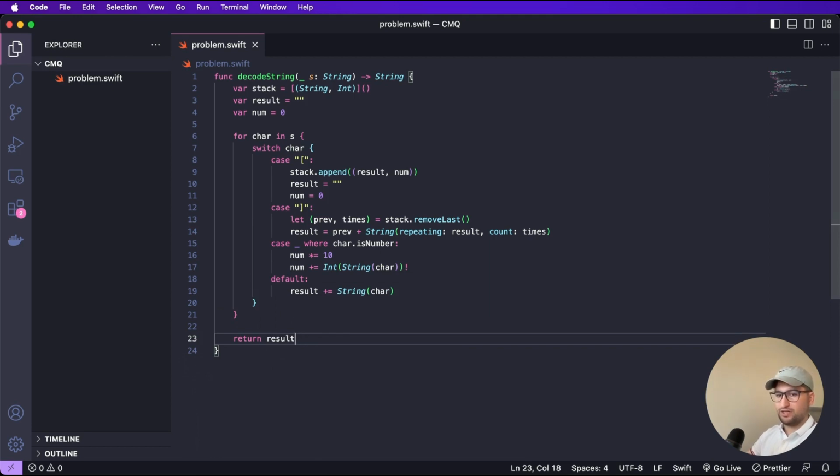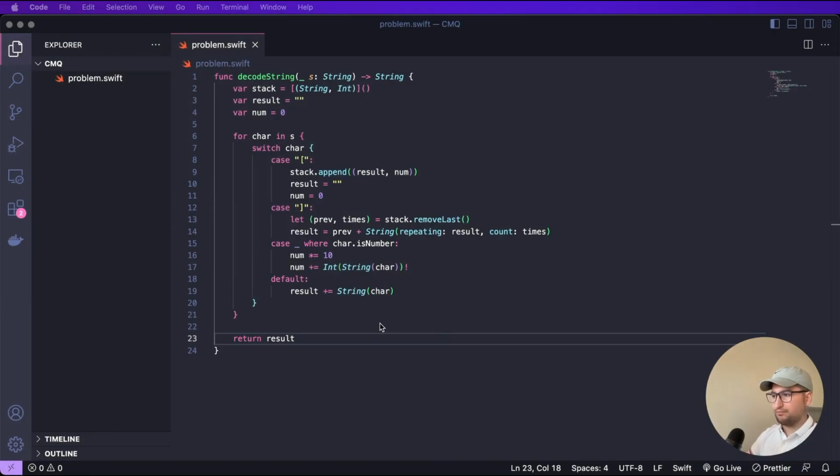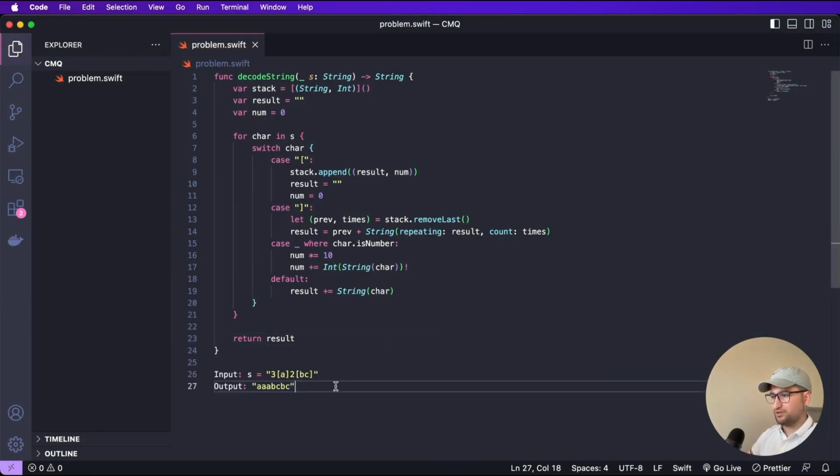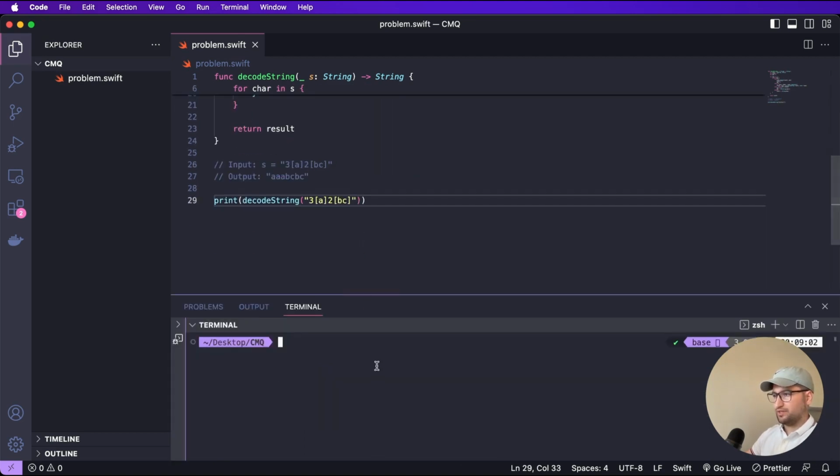But to make sure about our solution, let me try to bring one example from LeetCode. Here is one example. Let's copy it, come back to Visual Studio Code and paste it just right here. Make this a comment and then call our function decodeString as the input. There we go. Now let's run our Swift file. Should be the correct one, right?